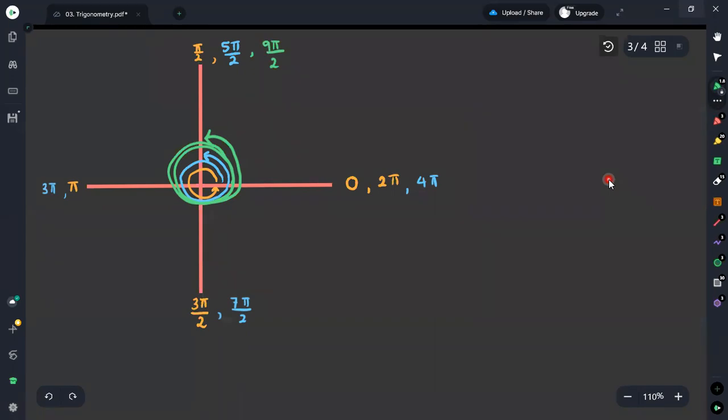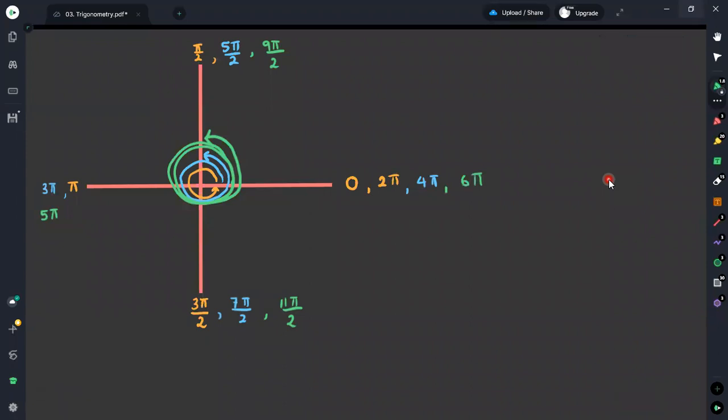Then here you will get 5 times π. Then here you will get 11 times π divided by 2, and here it will be equal to 6 times π.